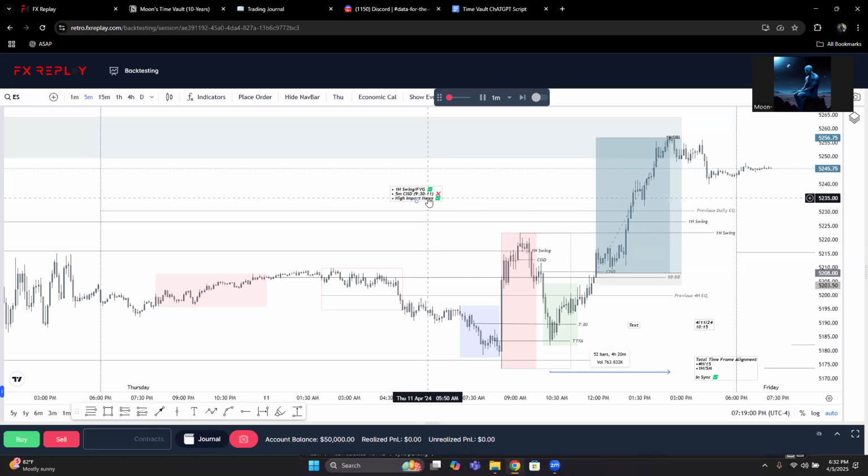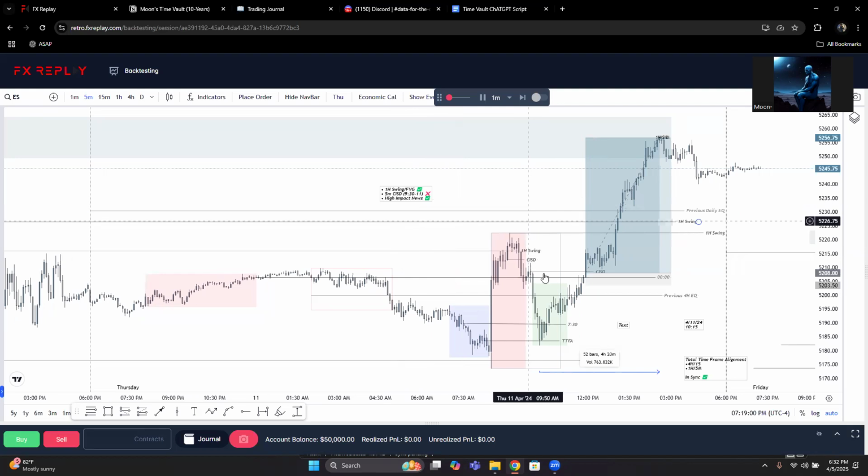3 is my filter, right? So my 2 actionable steps are 1 hour swing or fair value gap, my 5 minute change in state of delivery from 9:30 through 11, and my filter is high impact news. It's important to have a filter, right? But you could use any strategy and gather data in this way, right?